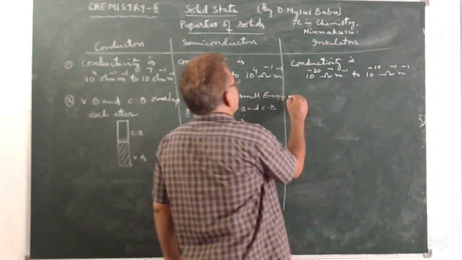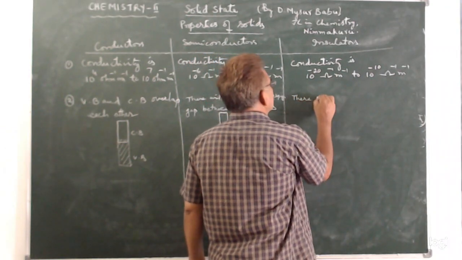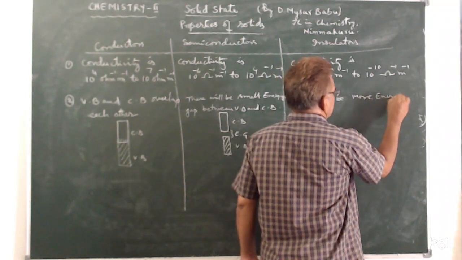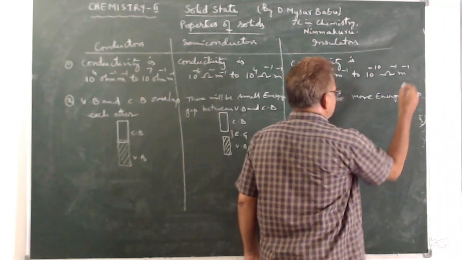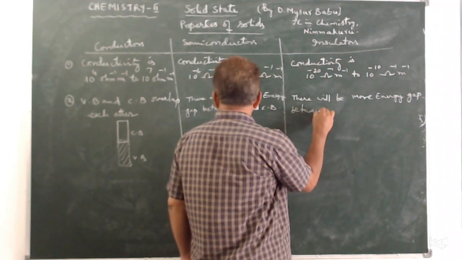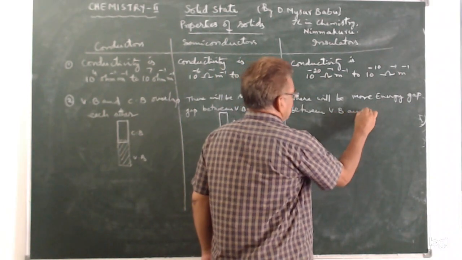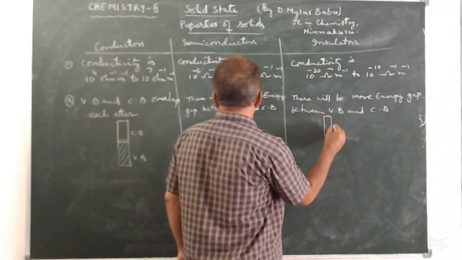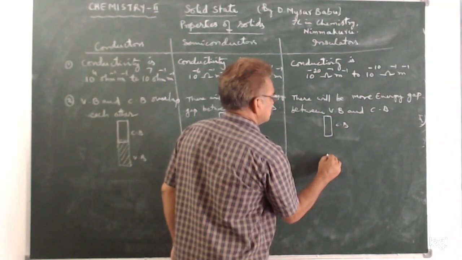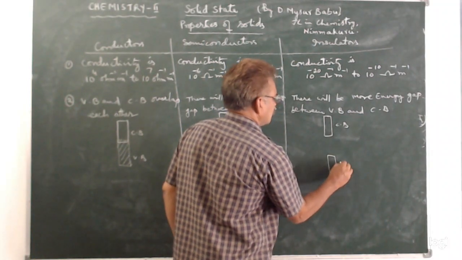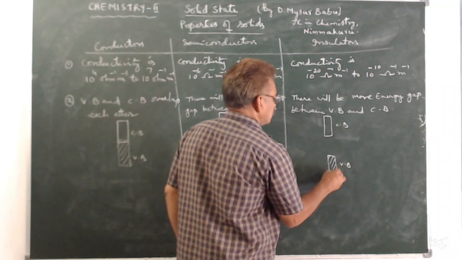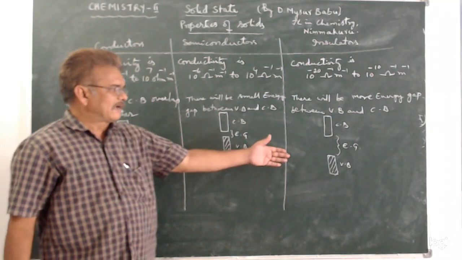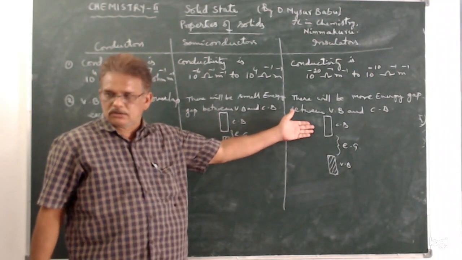Okay. Whereas in insulators, there will be more energy gap between valence band and conduction band. That means say this is conduction band. Say this is valence band. Okay. So the energy gap is very high. That means electrons cannot enter from valence band to conduction band.